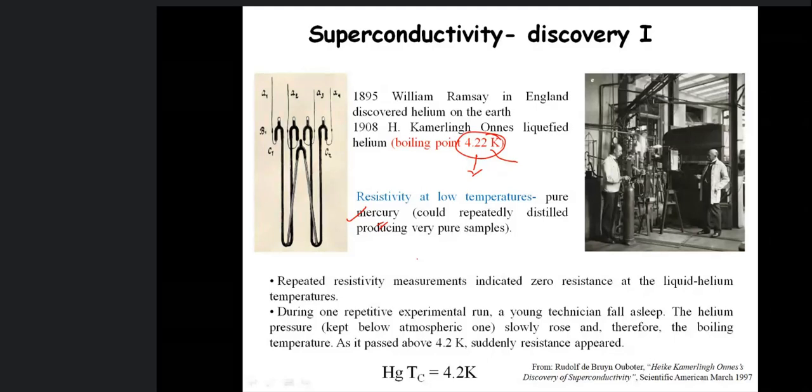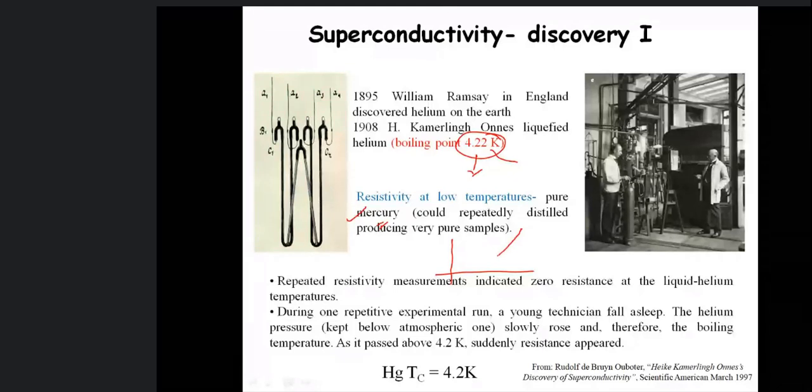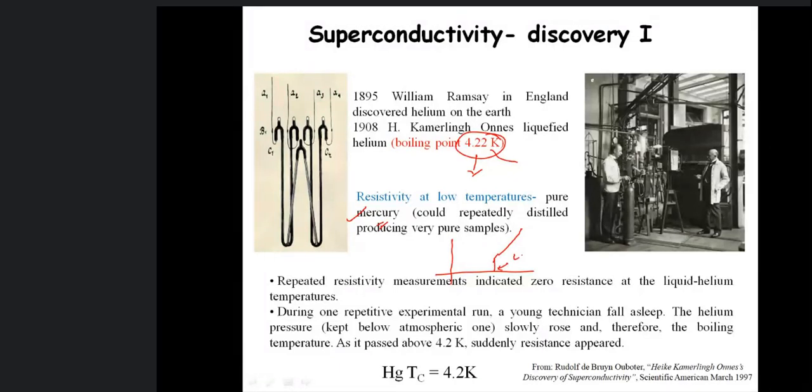And every time they observed that zero resistance is there in the material at 4.2. They observed that the resistivity of this mercury decreases with decrease in temperature, and suddenly at 4.2 Kelvin, resistivity becomes zero, no resistivity in the material.